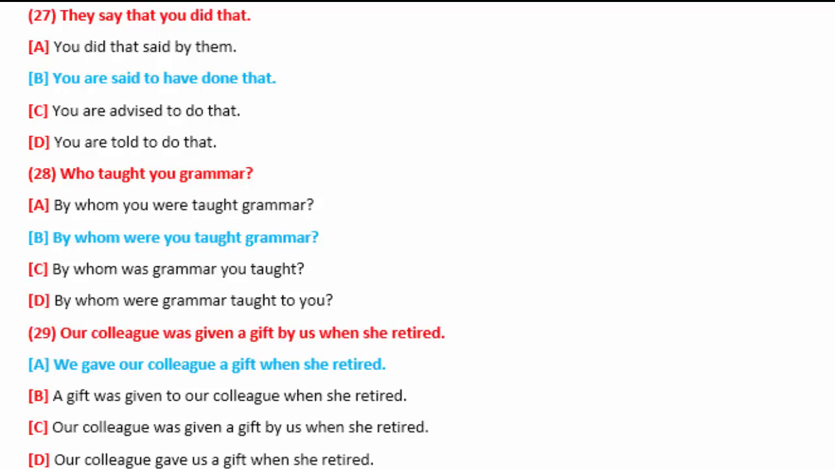We gave our colleague a gift when she retired. When she retired is additional information. Our colleague was given a gift by us is the original sentence. In passive voice we have to convert that into active voice. So this is a past simple sentence. We gave our colleague a gift, and then the additional information will come as it is, when she retired.